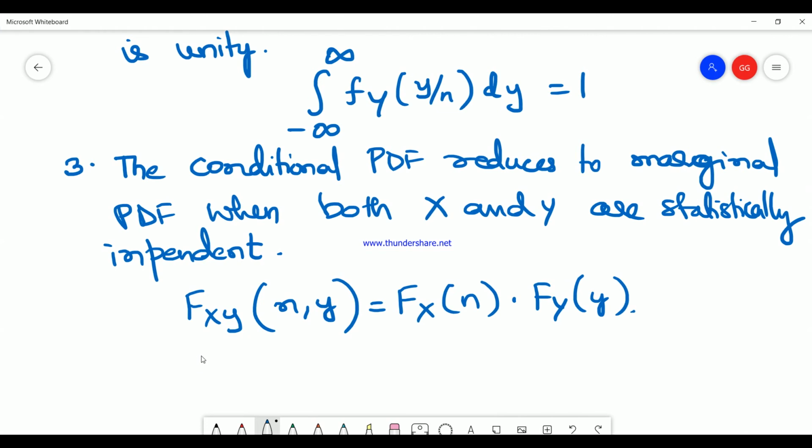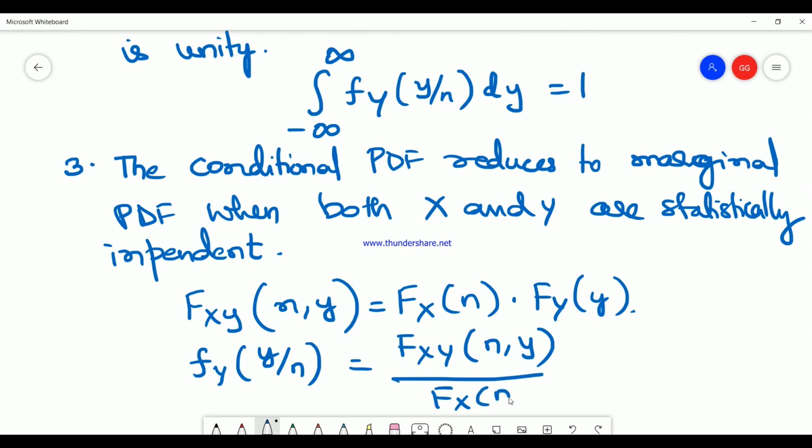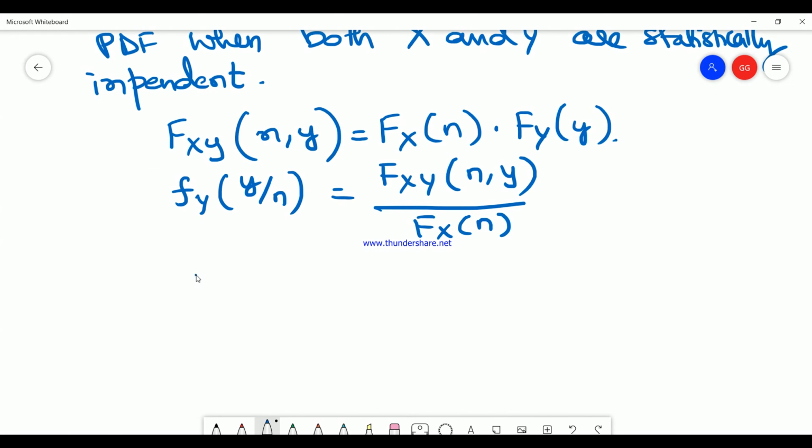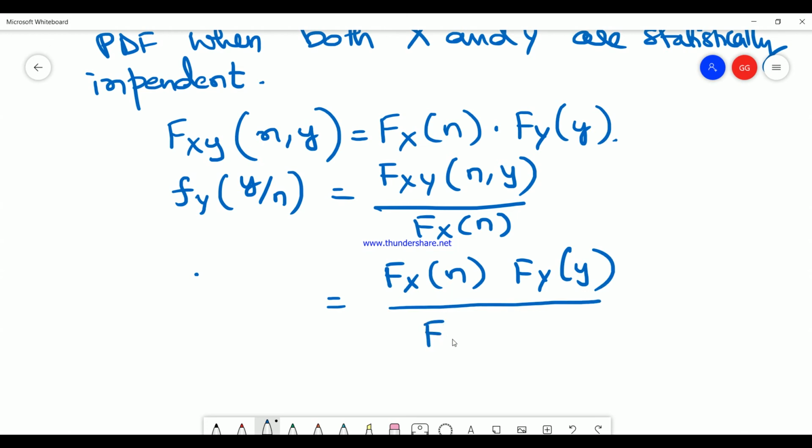Applying this to the conditional fy of y by n, which was equal to fxy of n comma y divided by fx of n, we get fy of y by n equal to fxy of n comma y, which, due to the statistical independence of x and y, is fx of n multiplied by fy of y, divided by fx of n.